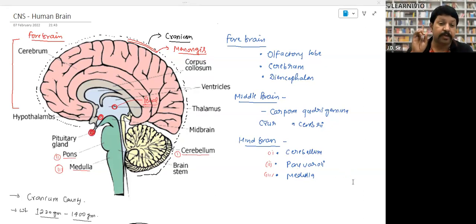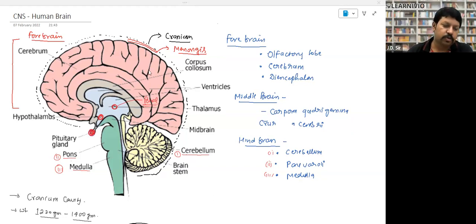Look here, the most frequently asked questions are from pons and cerebellum, right? Then some questions have been asked on the capability of cerebrum, the function of cerebrum, right? So that you have to remember. You do not have to remember each and everything. You do not have to cram each and everything. You have to cram this way.